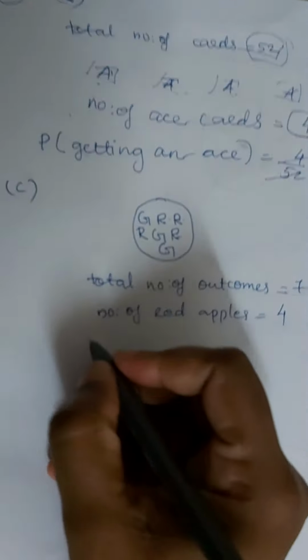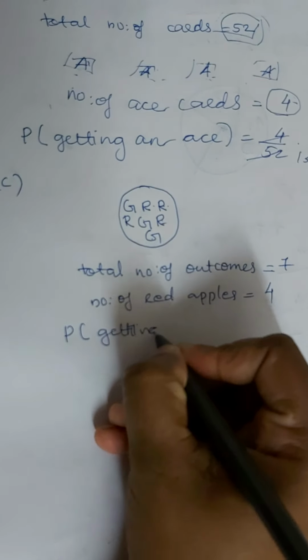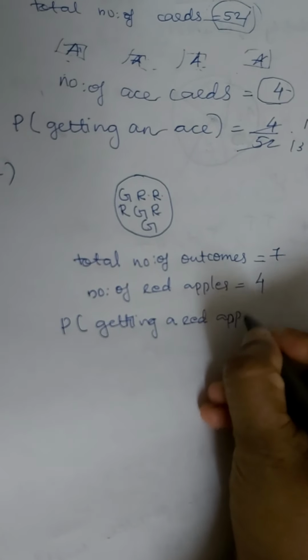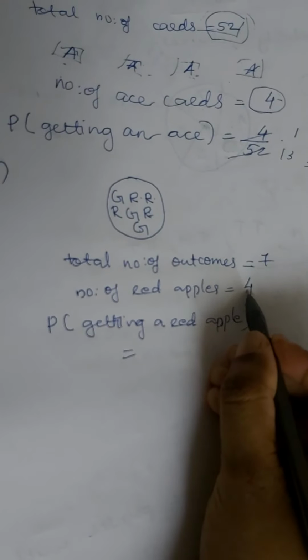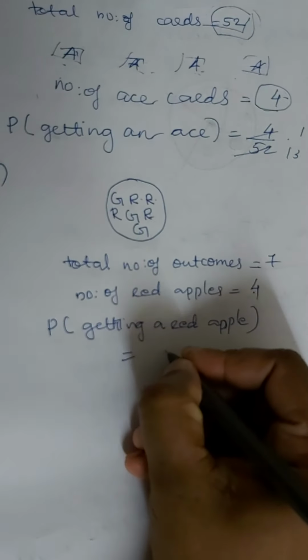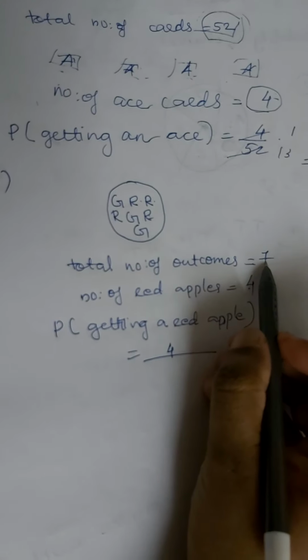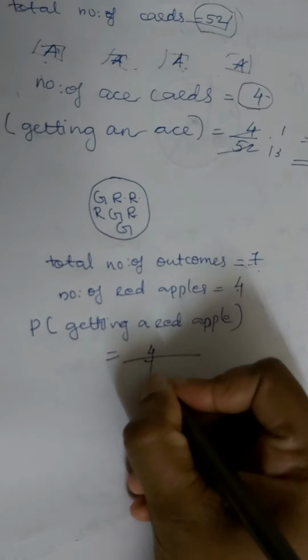What is the equation for finding the probability? Number of possible outcomes, that is number of red apples, 4, divided by total number of outcomes. Total 7 are there. So 4 by 7 will be the answer.